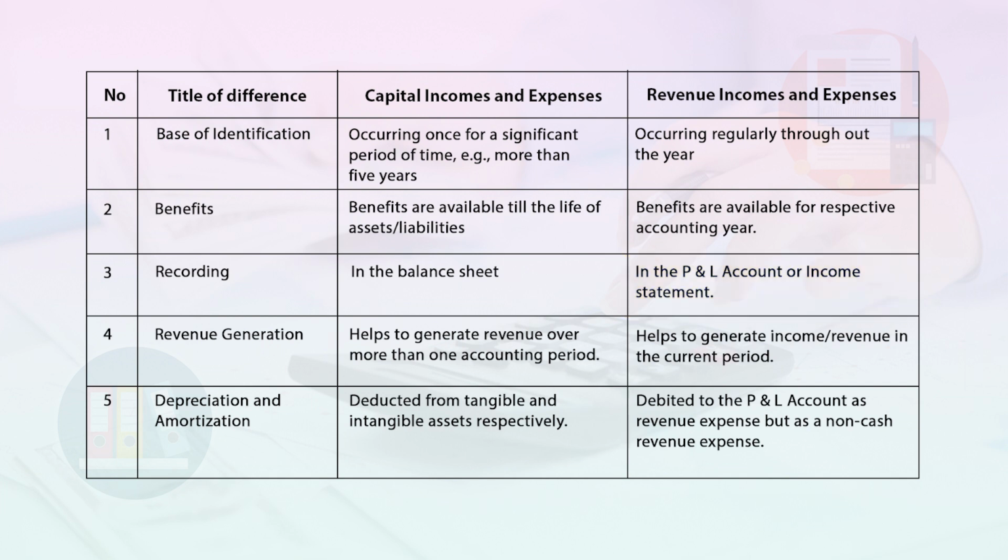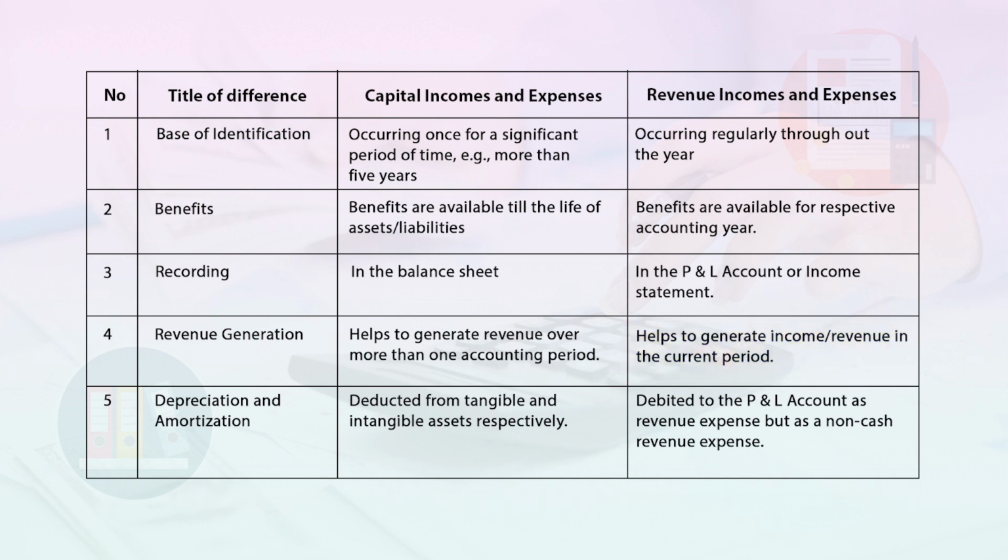Fourth point of difference is revenue generation. In case of capital incomes and expenses, it helps to generate revenue over more than one accounting period, whereas in case of revenue incomes and expenses, it helps to generate income or revenue in the current period only.